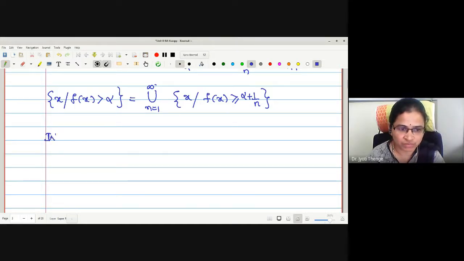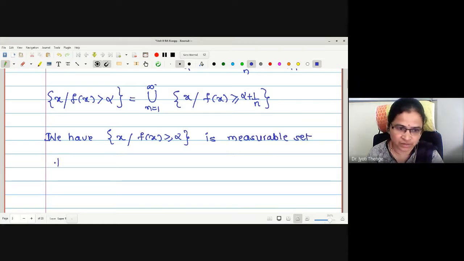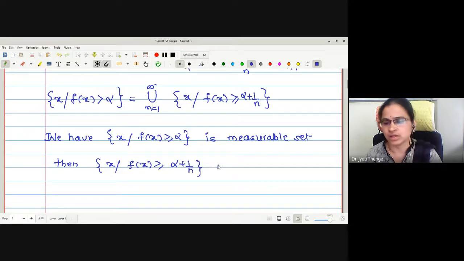So what is my assumption? x such that f of x is greater equal by alpha is a measurable set is the assumption. Then x such that f of x is greater equal by alpha plus 1 by n is also measurable.